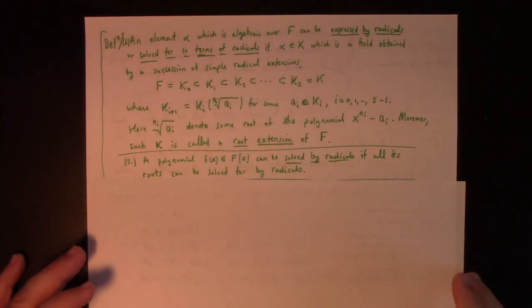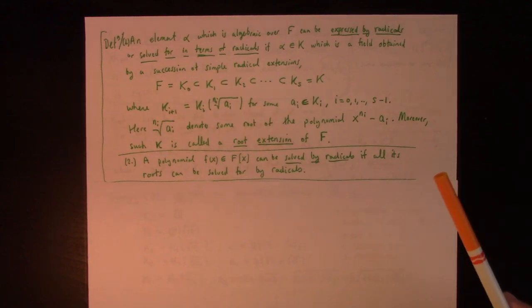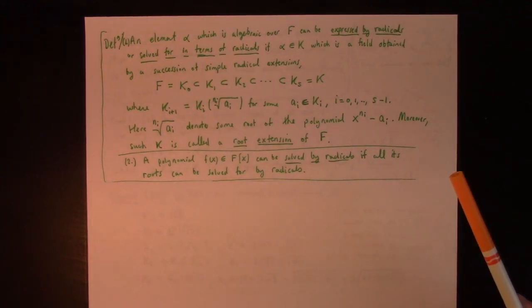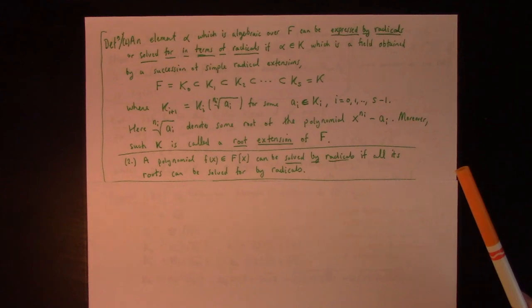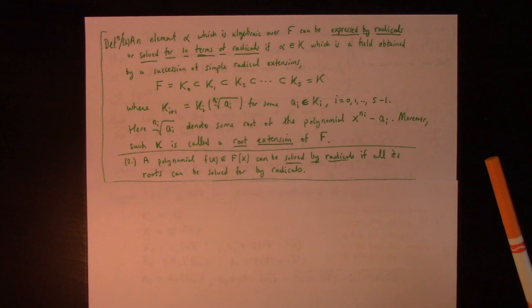So this is the big definition. What does it mean for a polynomial to be solved by radicals? That's really the technical realization of the thing I've claimed from the start of the course: that this part of the course, at least the story arc, leads up to the problem of when you can or cannot find a formula to express the zeros of a polynomial equation in terms of roots and combinations of roots of the coefficients. And so this makes that idea precise.